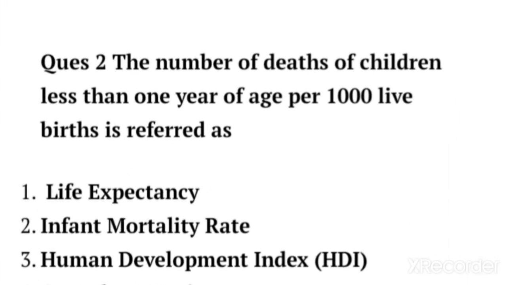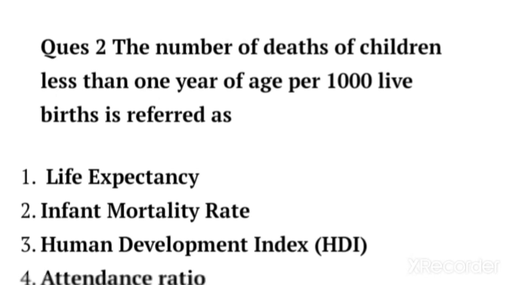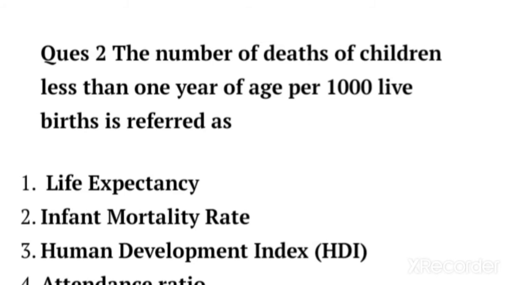The number of deaths of children less than 1 year of age per thousand live births is referred to as what? If children do not complete the age of 1 year and they die, what is it called? First, life expectancy. Second, infant mortality rate. Third, human development index. And the fourth option is attendance ratio. Which option is correct according to you? Please comment in the live chat.